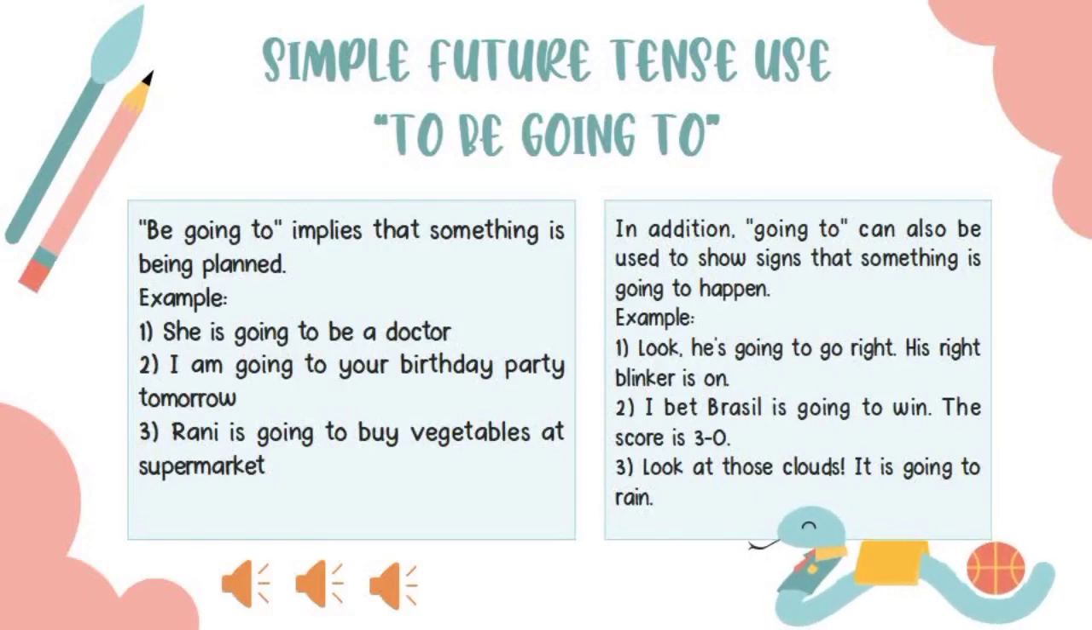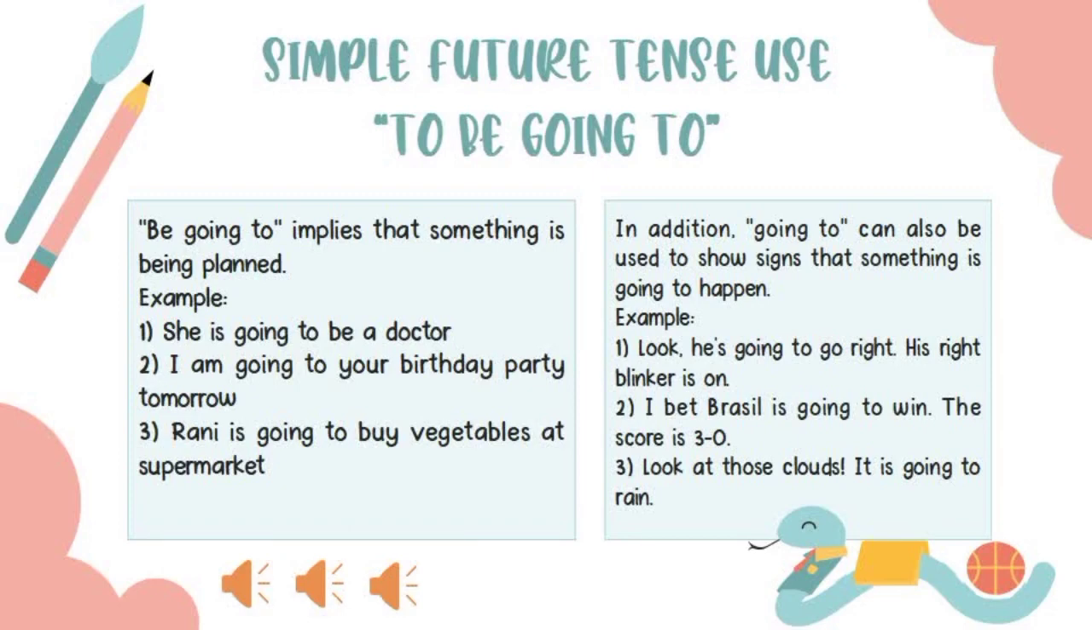Simple future tense uses be going to. Be going to implies that something is being planned. This expression is used to express the idea that someone intends to do something in the future. It doesn't matter whether the plan is realistic or not. Be going to can be used for the subjects I, you, we, they, he, she, and it, and also